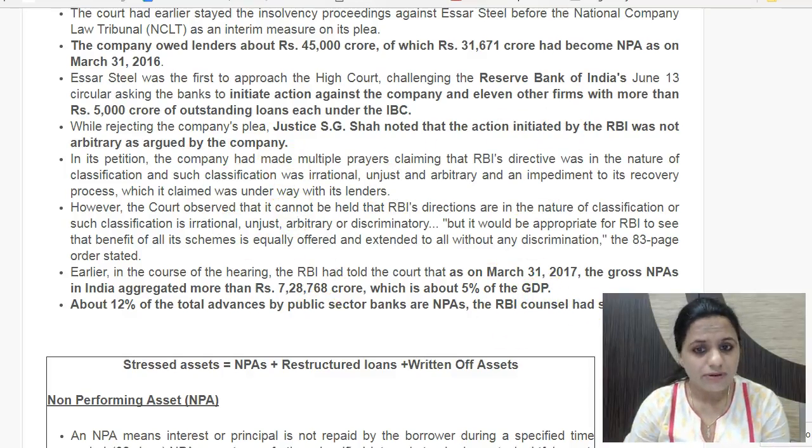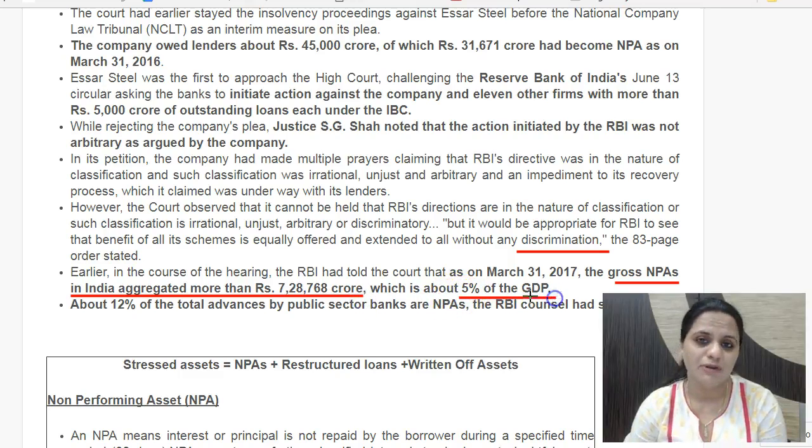The Gujarat High Court order said that RBI has the power to have such proceedings initiated, but it should not be discriminatory. Means it should be the same for all. That is also what the Gujarat High Court stated. And RBI, as we have seen, even while arguing before the Gujarat High Court, had announced that the gross NPAs in India have aggregated to more than 7,28,768 crores, which comes up to 5% of the GDP of the country as of March 2017.